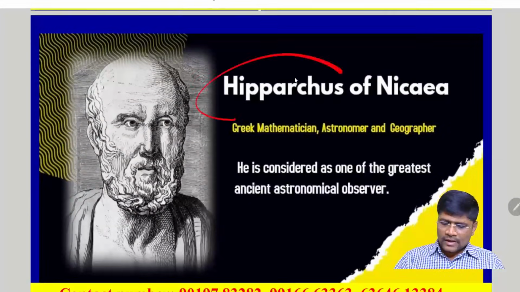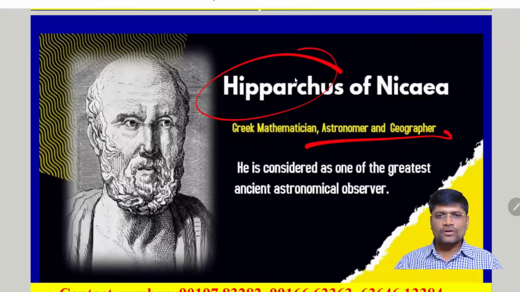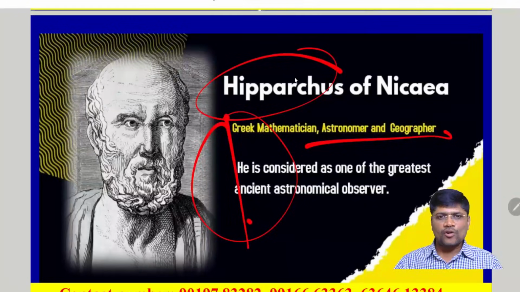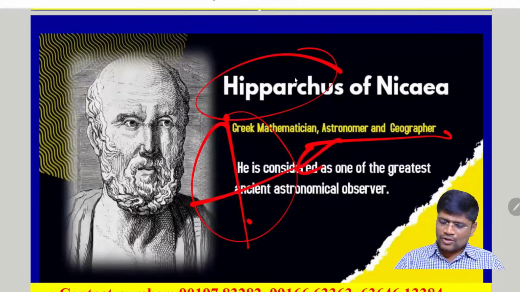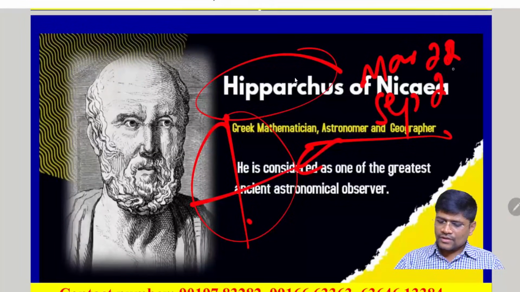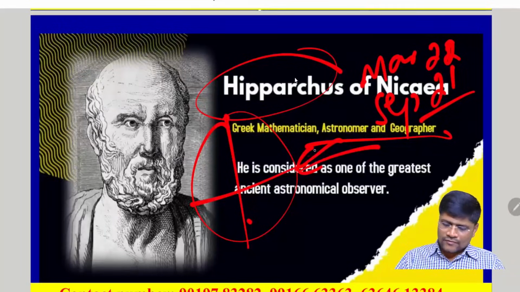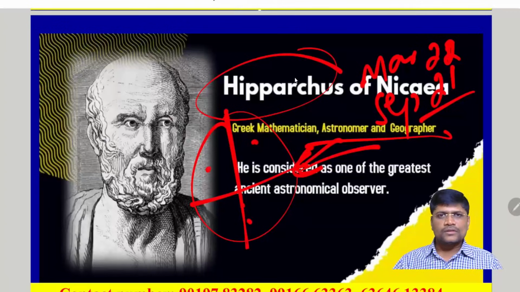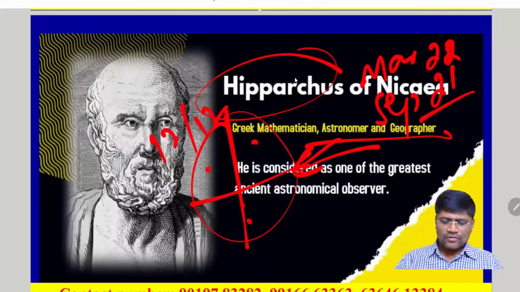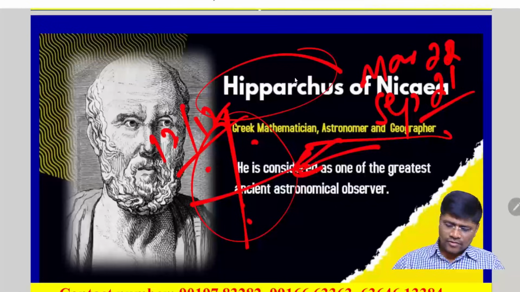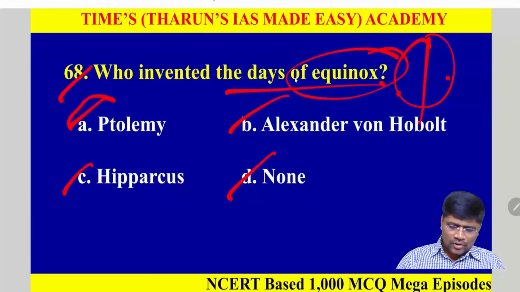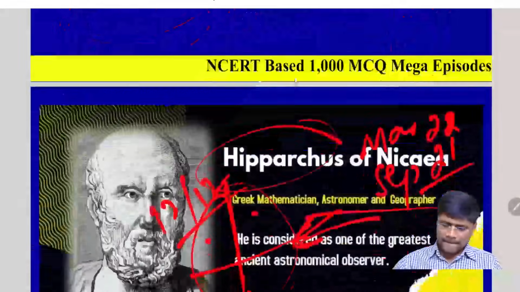It is the Greek philosopher and geographer Hipparchus who discovered the concept of the equinoxes. On March 21st or 22nd and September 22nd or 23rd, the sun rays fall vertically on the equator. Because of this, the whole Earth experiences 12 hours of day length and 12 hours of night length, which we call the equinox. Clear? So, it is option A, sorry, C, Hipparchus.